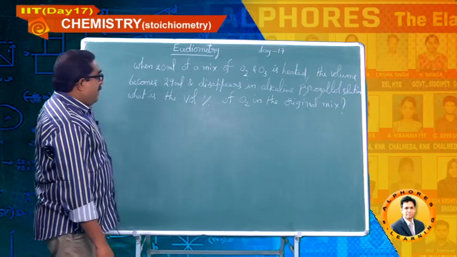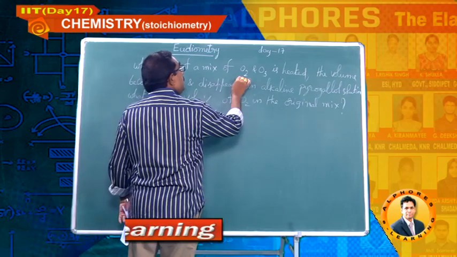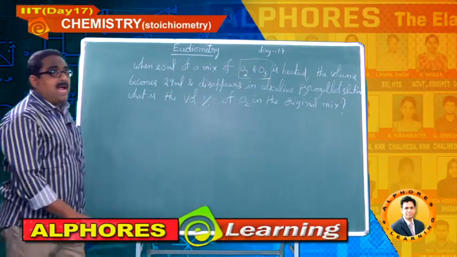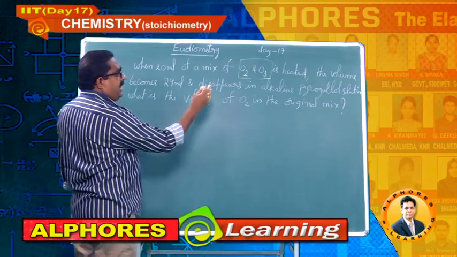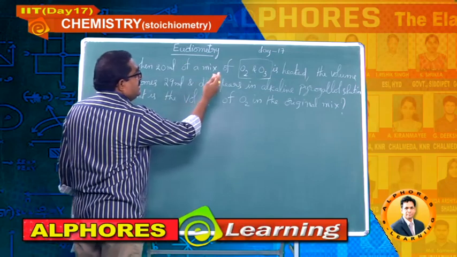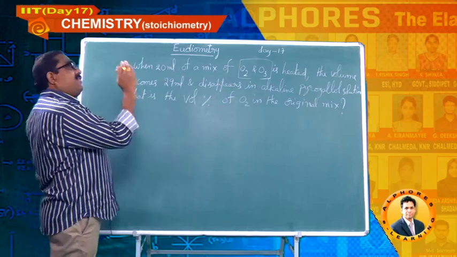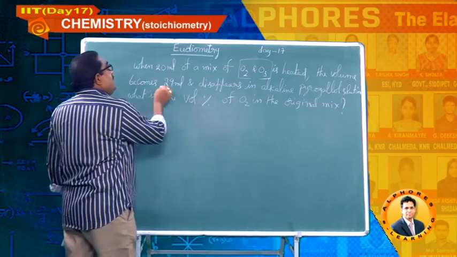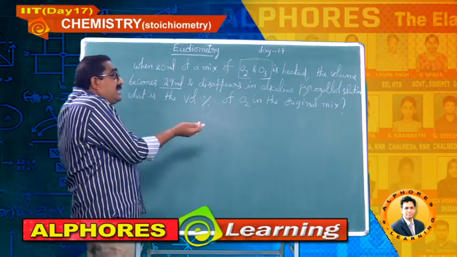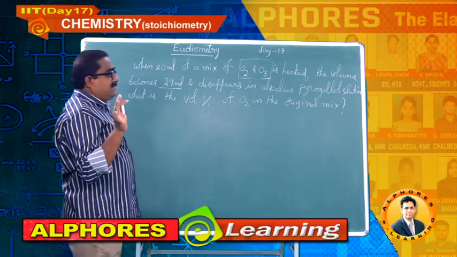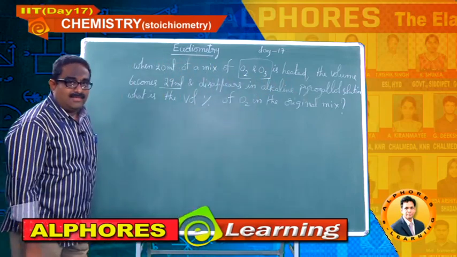He has given the mixture of oxygen and ozone, and at the same time he is saying that the mixture is heated, and after heating the final volume of the mixture becomes 29 ml, which completely disappears when passed through alkaline pyrogallol solution.